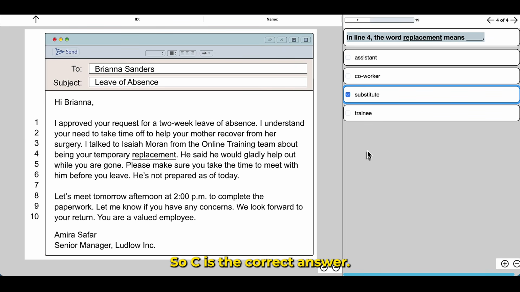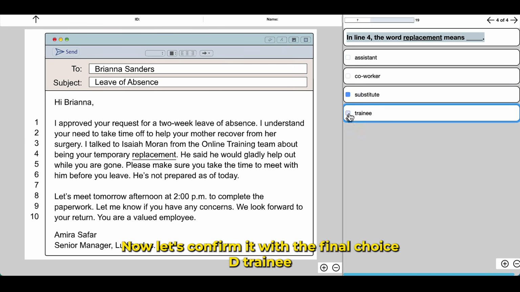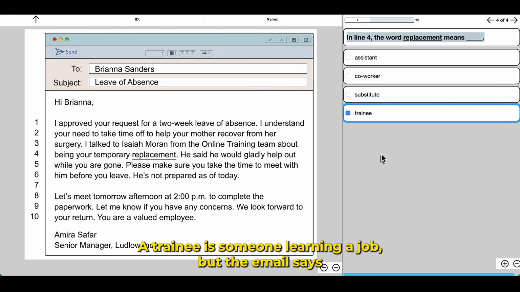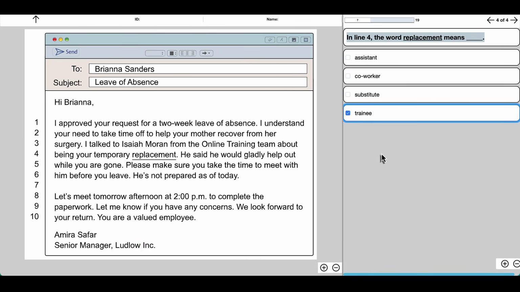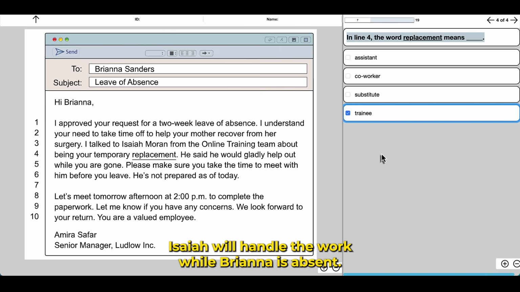So C is the correct answer. But we have one more option. Now, let's confirm it with the final choice. D. Trainee. A trainee is someone learning a job. But the email says Isaiah will handle the work while Brianna is absent. Nothing suggests he is training, so D is incorrect.